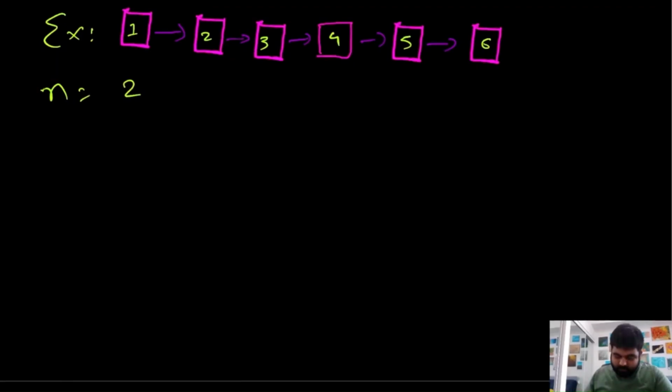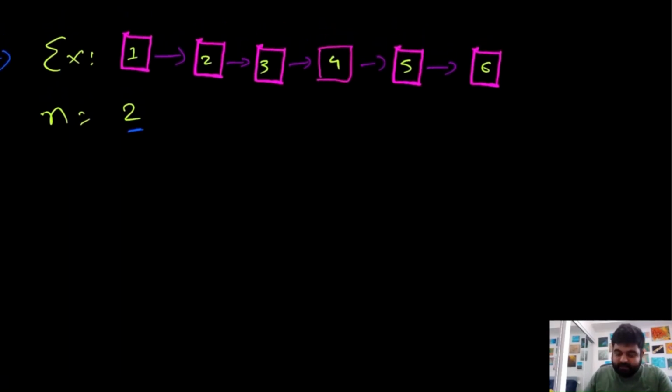Okay, so let's see what would be the most basic solution to solve this problem. Suppose we are given a custom example like this, and we need to remove the second node from the end of the list. In this case, this would be the first node from the end, and this would be the second node from the end. So we know that we need to remove this value 5. But the thing is, we are able to know it because I have drawn the picture over here and it is very evident to us. Actually, we don't know the length of this given list. Because we don't know the length, the answer is quite simple. First we need to identify the length, and then based on the given value n, we determine which element we need to remove, and then it becomes easy to remove the element.